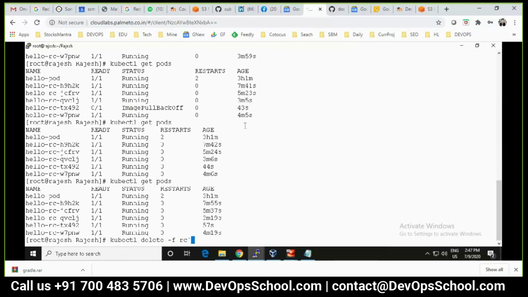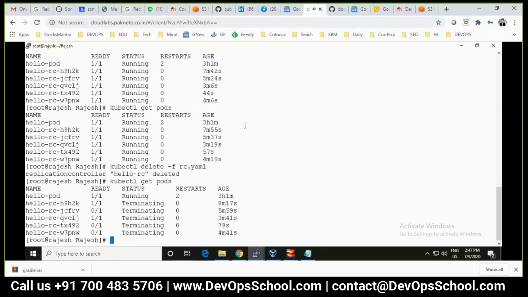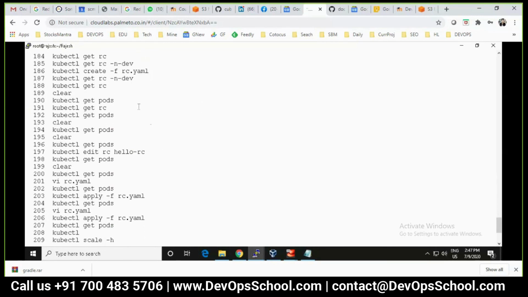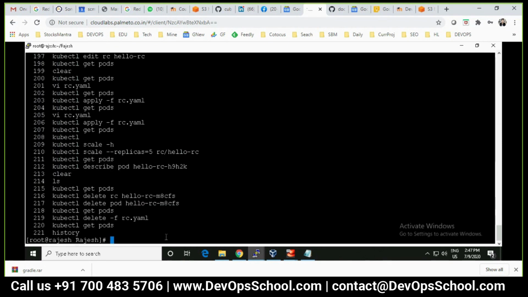Yeah. Now what I'm going to do is delete everything in one go. And you see, I deleted the RC and every pod got deleted. So this is the RC, one of the beautiful API resources which you love. And these are the commands I ran.